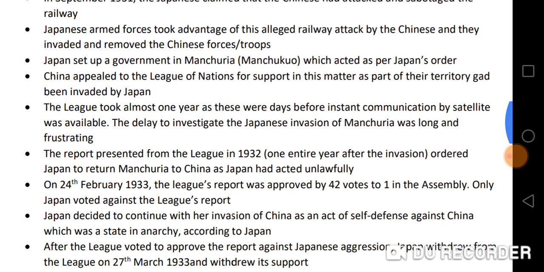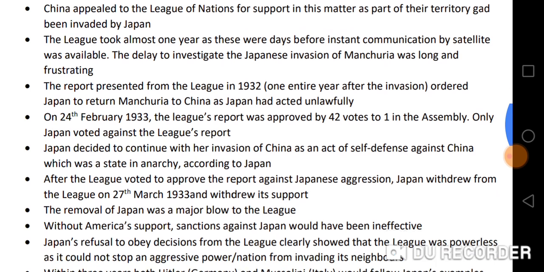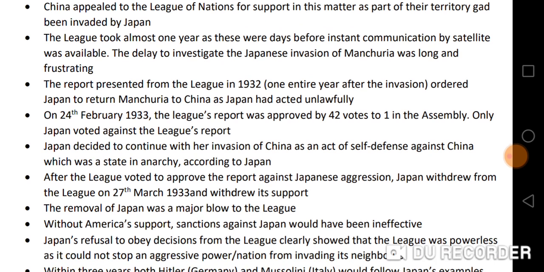Then we'll find that the report presented by the League of Nations in 1932, almost an entire year after the invasion, ordered that Japan should return Manchuria to China as Japan had acted unlawfully. On 24th February 1933, the League's report was approved by 42 votes to 1 in the Assembly. So only Japan voted against the League's report.